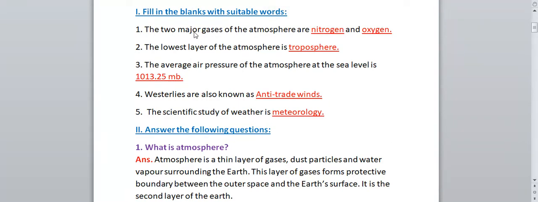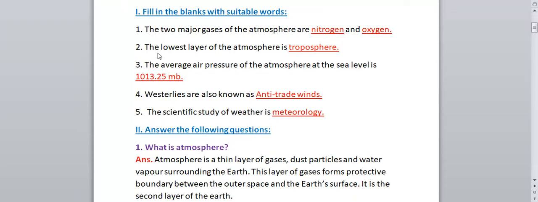First one we have, the two major gases of the atmosphere are. From your junior classes you have learned the composition of the atmosphere. What is the percentage of nitrogen in the atmosphere? 78%, and oxygen is about 20 to 21%. So nitrogen and oxygen are the two important gases present in the atmosphere. So what is the answer? The two major gases of the atmosphere are nitrogen and oxygen. The percentage of nitrogen is more, around 78%, and oxygen is 20 to 21% only.